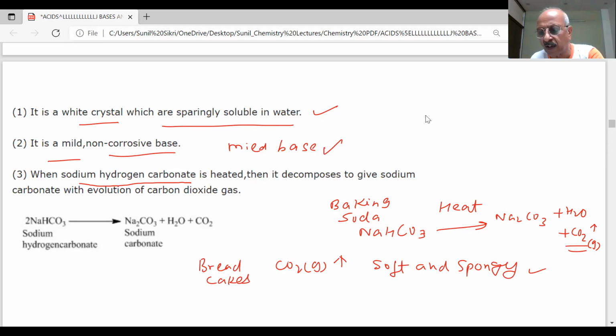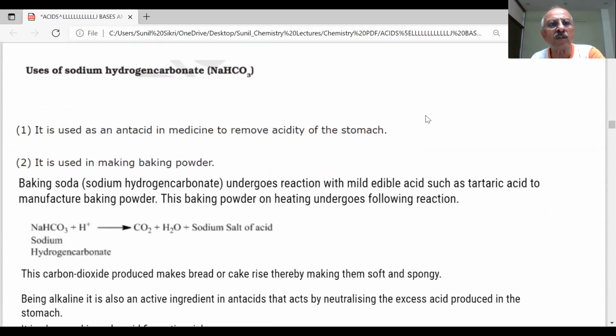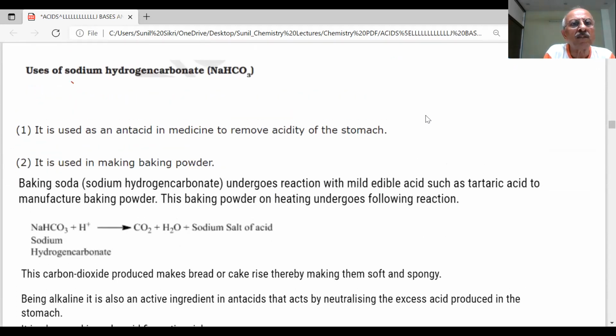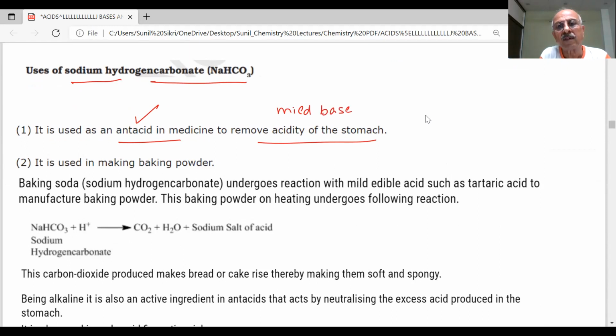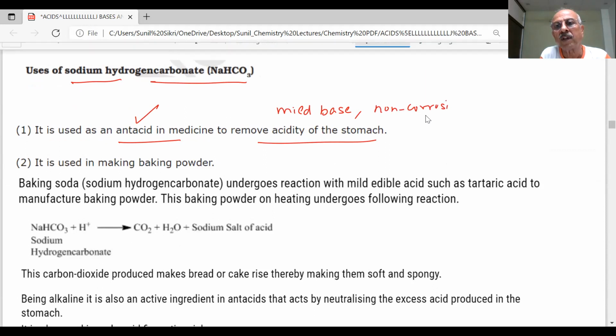Therefore, it can be used as an antacid also. Very important. Let us see some of the uses. The question was given last year also on this. Uses of sodium hydrogen carbonate. It is used as an antacid to remove acidity. Antacid is very important because it is a mild base and non-corrosive in nature. When something is non-corrosive in nature, we can use it as an antacid.